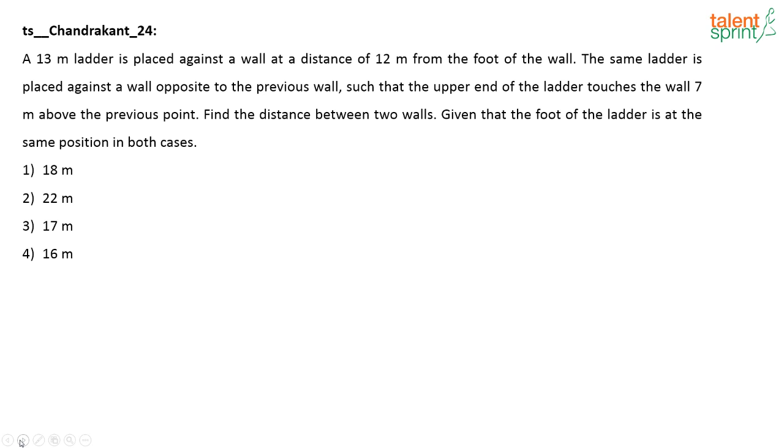Next one. The next question was posted by Chandrakant. This question is on the concept of heights and distance. What is given? A 13-meter ladder is placed against a wall at a distance of 12 meters from the foot of the wall. The same ladder is placed against a wall opposite to the previous wall such that the upper end of the ladder touches the wall 7 meters above the previous point. Find the distance between the two walls, given that the foot of the ladder is at the same position in both cases. The question appears to be a lengthy one, Chandrakant, but it is an easy question. So try it out and tell us the answer.